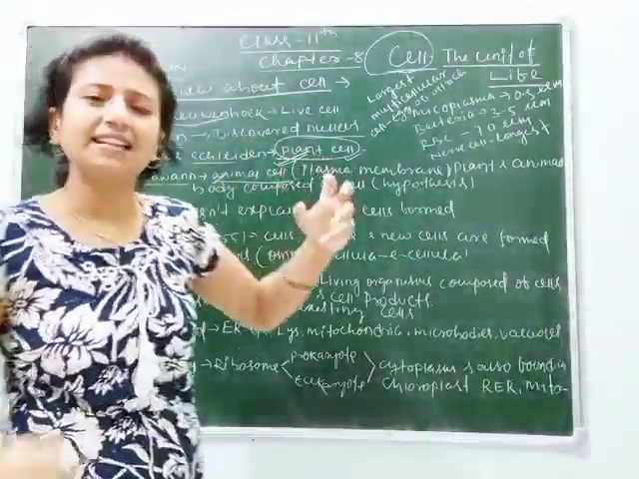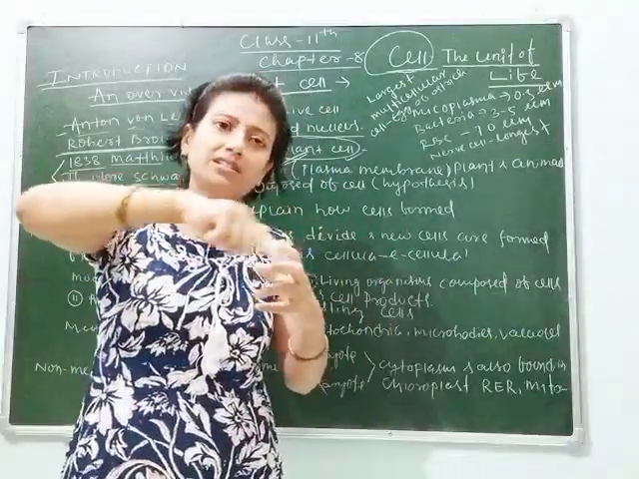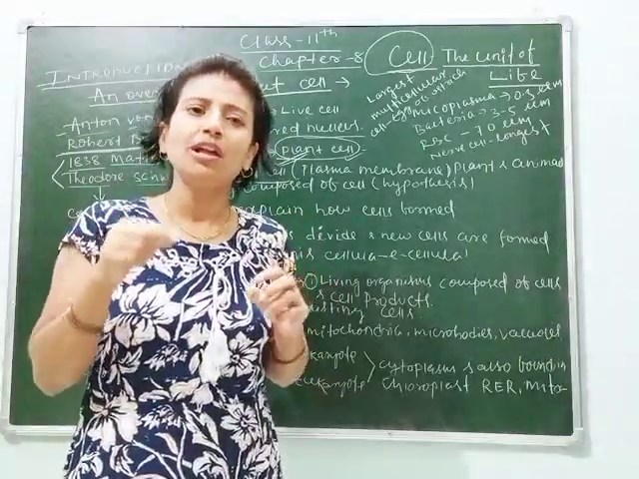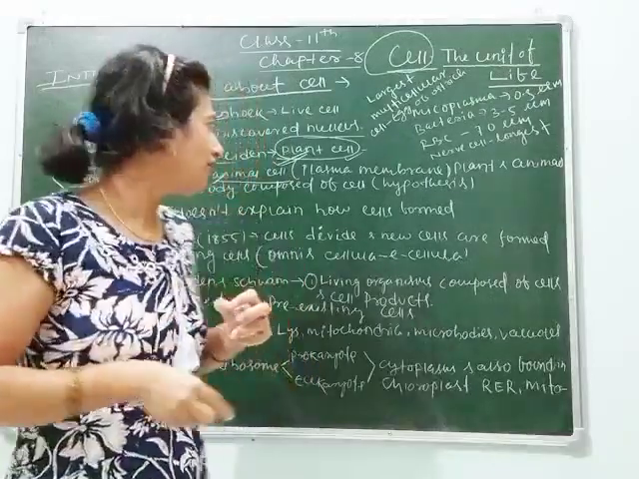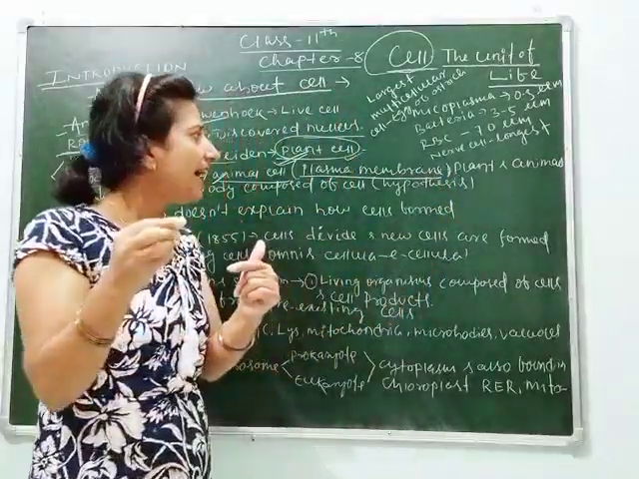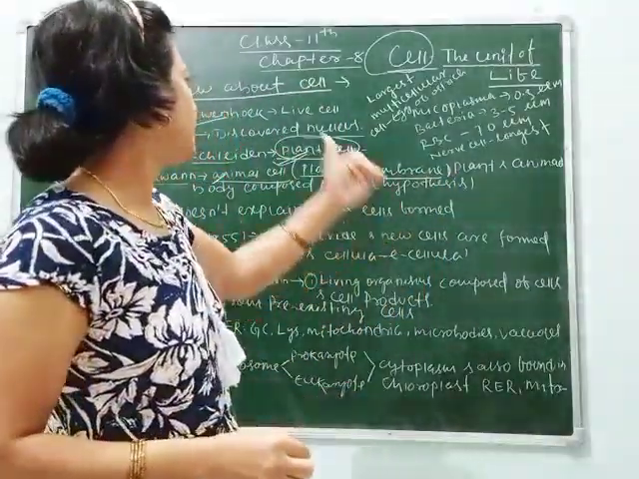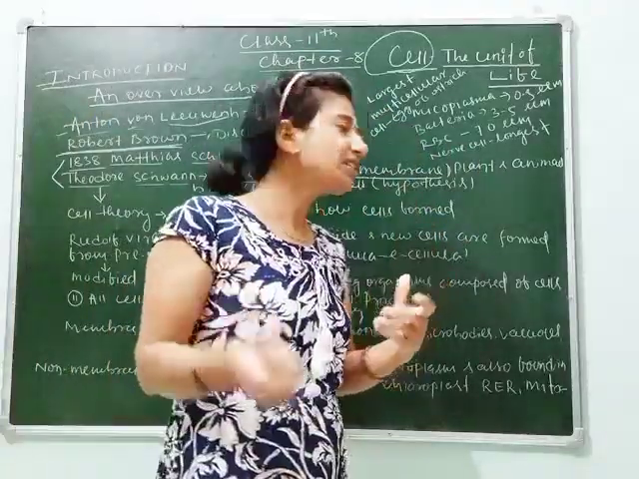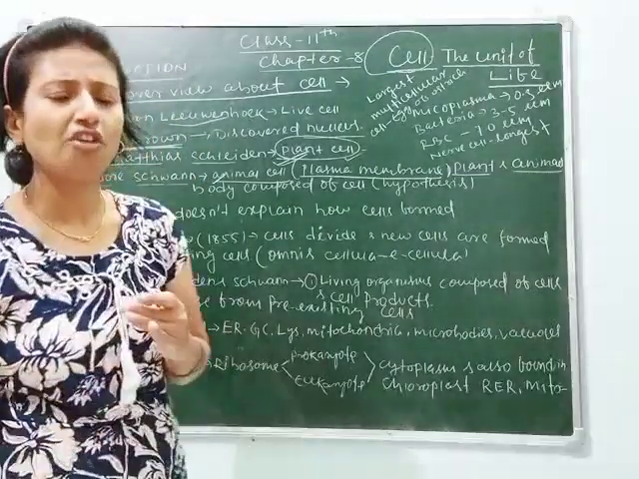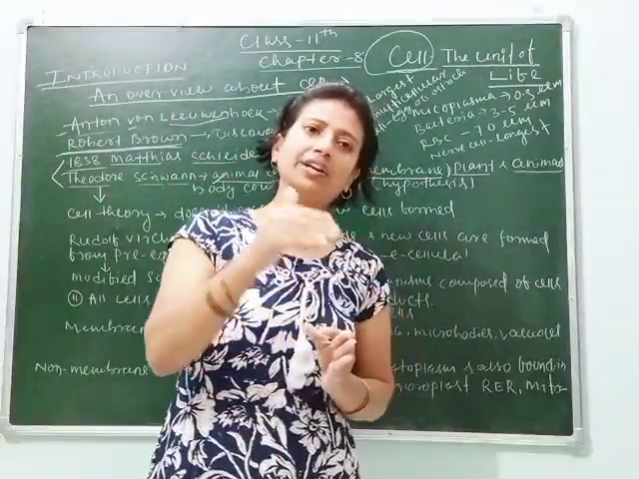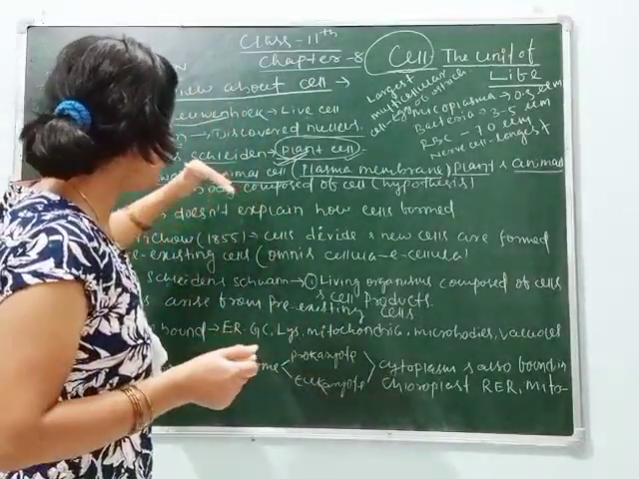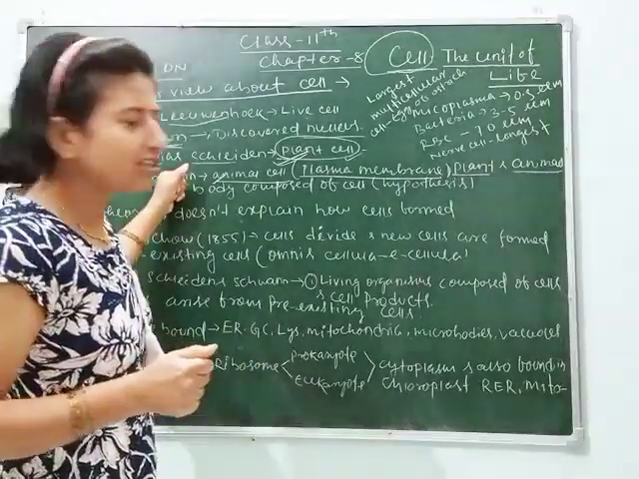Schwann also found that the animal cell has a special structure which covers the cell, and he named it the plasma membrane. As we know, the plasma membrane is the outer layer of the animal cell. He also said that all living organisms, including plants and animals, have bodies composed of cells, and this is called the hypothesis of Theodor Schwann. Clear, students?